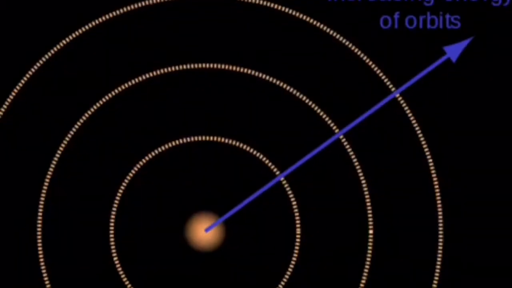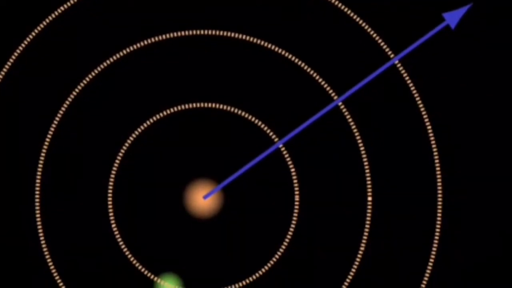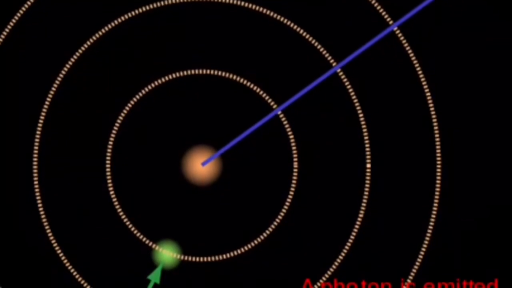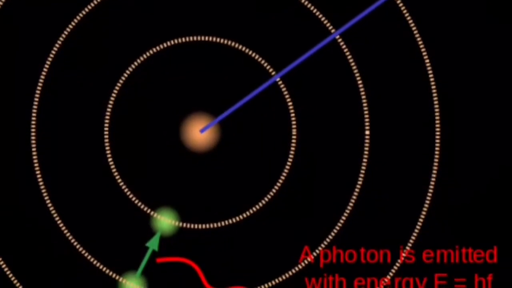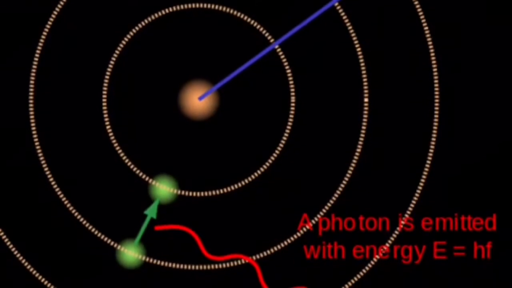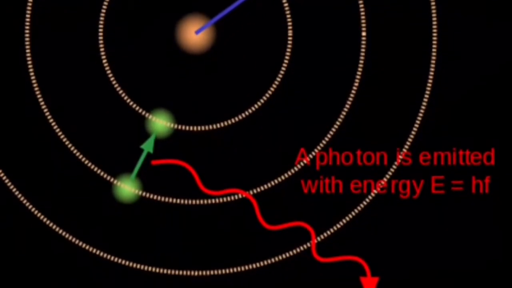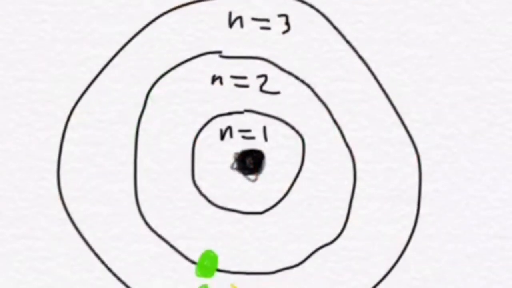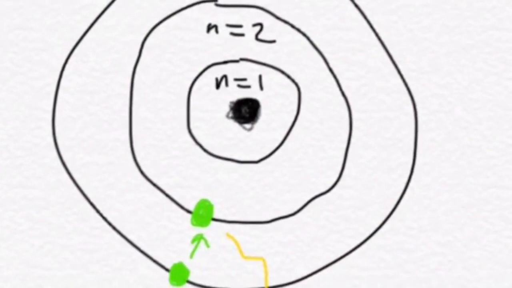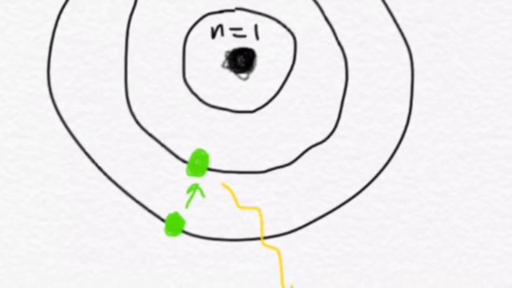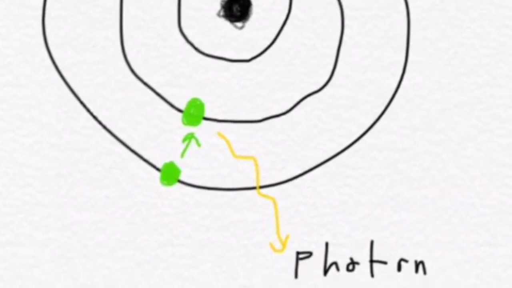In 1913, Niels Bohr proposed a theory for the hydrogen atom based on quantum theory: that energy is transferred only in certain well-defined quantities. Electrons should move around the nucleus, but only in prescribed orbits. When jumping from one orbit to another with lower energy, a light quantum is emitted. Bohr's theory could explain why atoms emitted light at fixed wavelengths. This is Bohr's model of the atom, showing an electron transitioning from one orbit to another by emitting a photon.